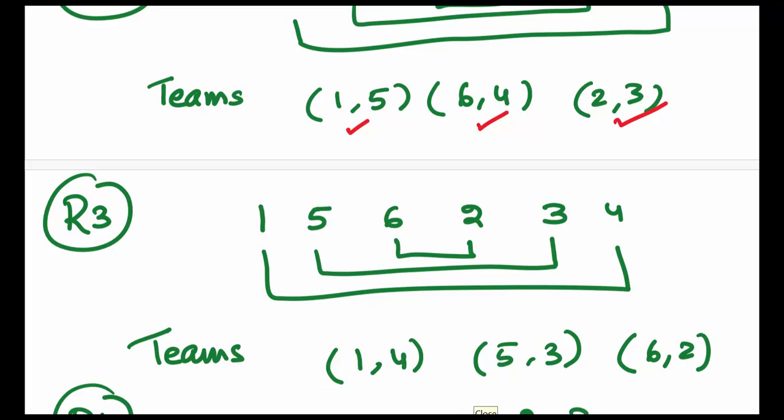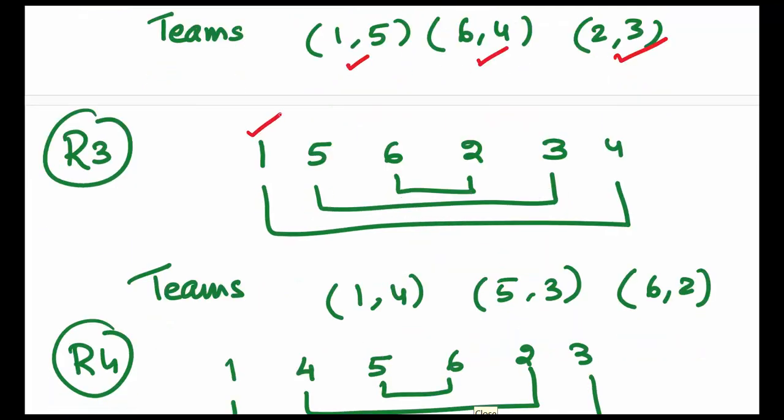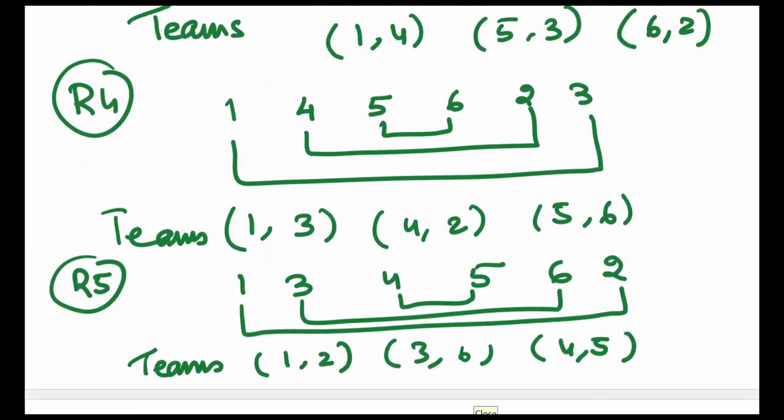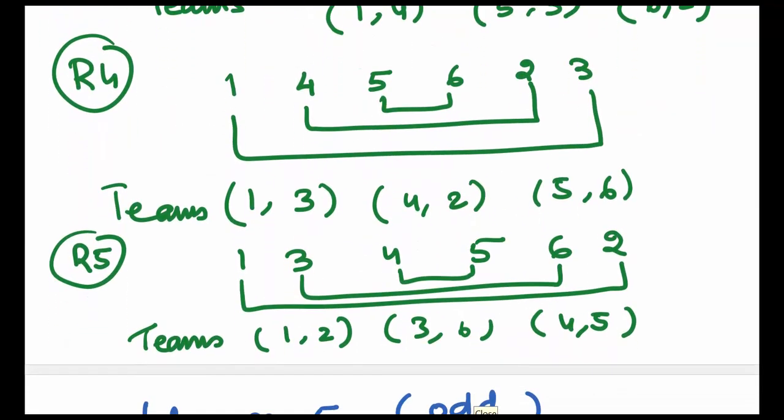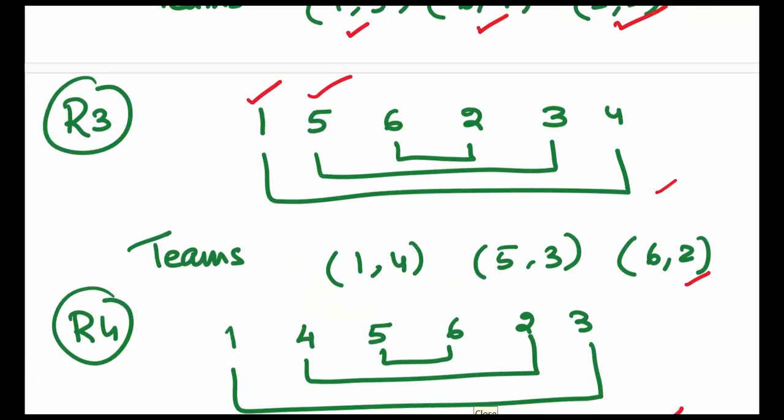In the third round, we have still fixed 1. Our 5 takes the place here in place of 6, and it pushes all of the numbers towards the right. Now we pair 1 and 4, 5 and 3, 6 and 2. So these are the 3 matches. Same way we do for round 4 and round 5. As n is even, the number of rounds will be n minus 1, so we have 5 rounds. If you count, you can see in 5 rounds you have 15 matches in this tournament.